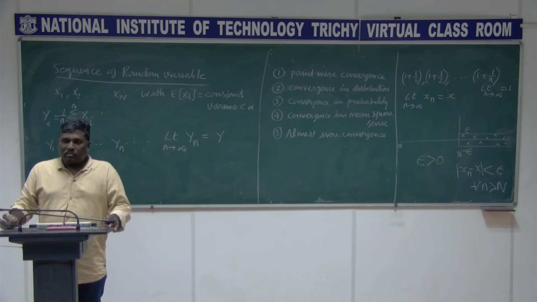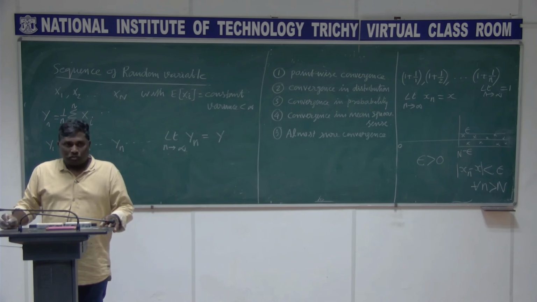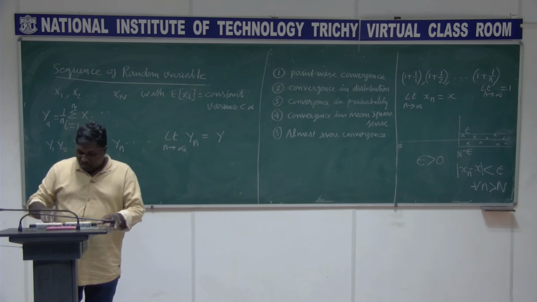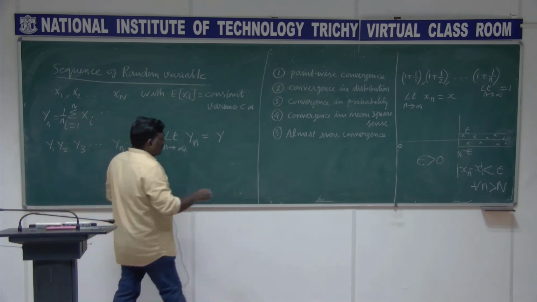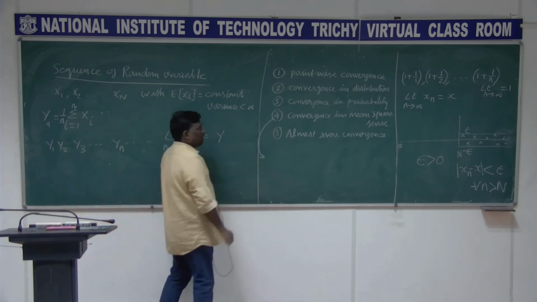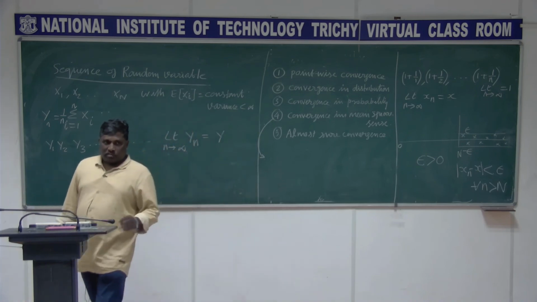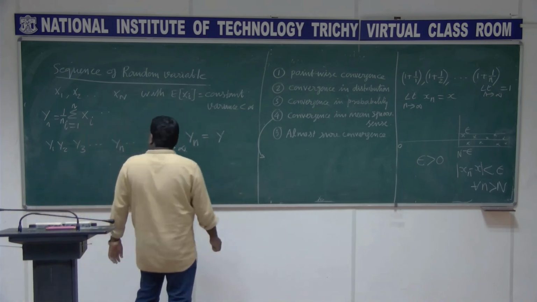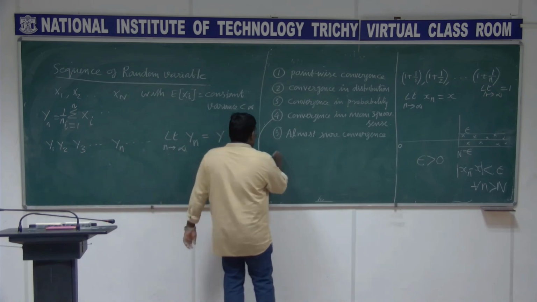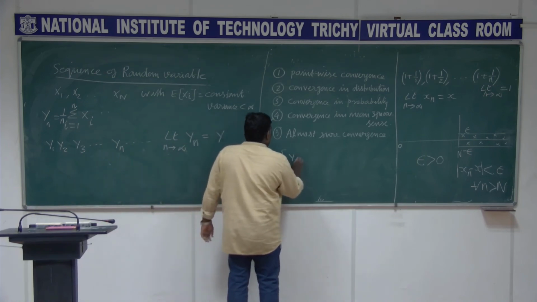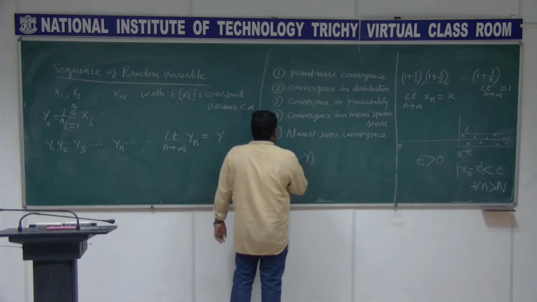square sense, and convergence in almost sure sense, right? So what does it mean? Let me first discuss this fourth point, convergence in mean square sense. It means that you create the expectation of Yn minus Y, the whole square.